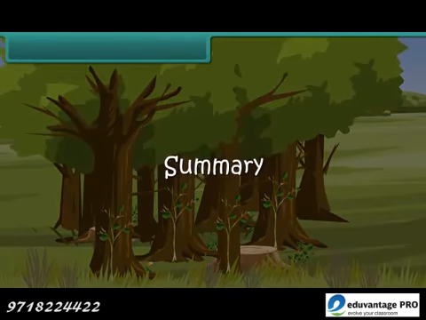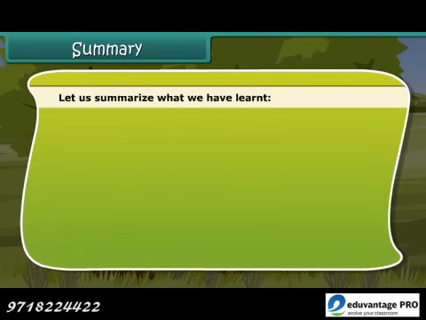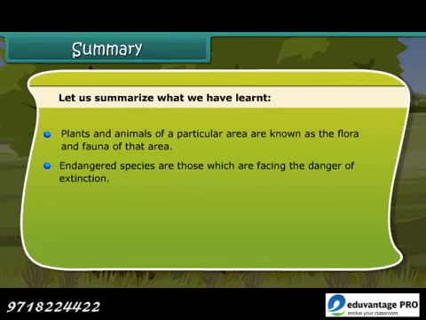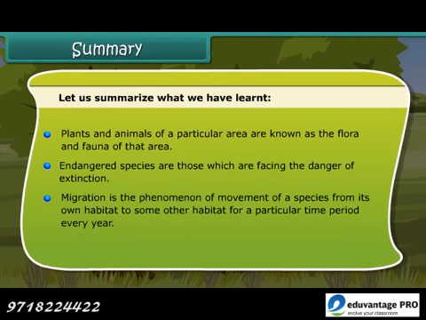Summary. Let us summarize what we have learned. Plants and animals of a particular area are known as the flora and fauna of that area. Endangered species are those which are facing the danger of extinction. Migration is the phenomenon of movement of a species from its own habitat to some other habitat for a particular time period every year.